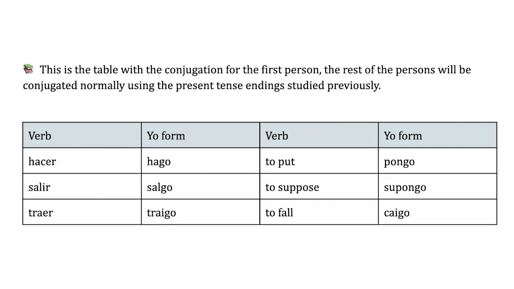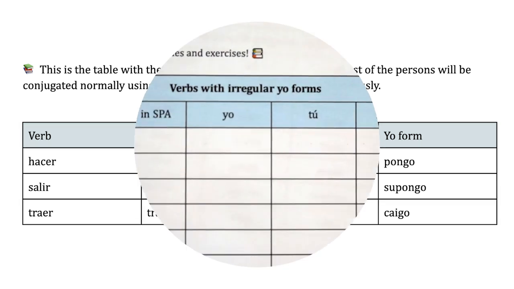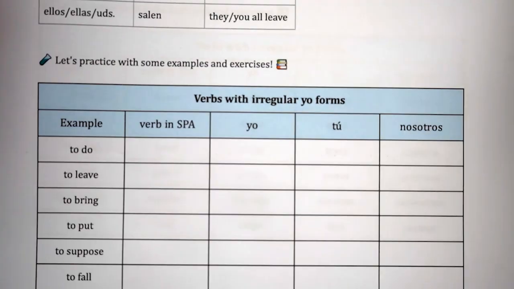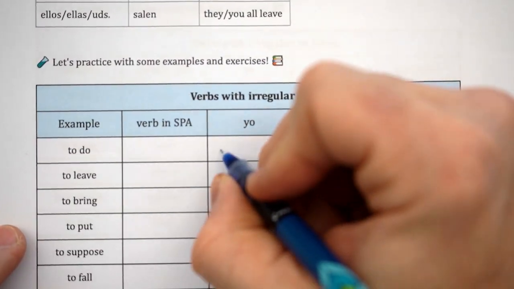So here you have the table of the 6 irregular verbs and the unique yo form on them. Remember that the rest of the forms will be conjugated as usual. So we have hago, salgo, traigo, pongo, supongo, caigo.